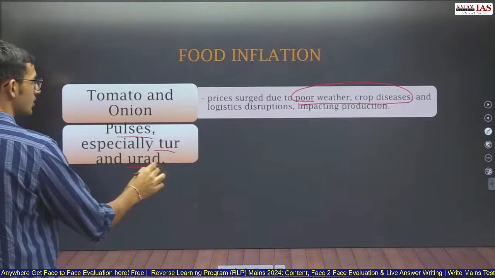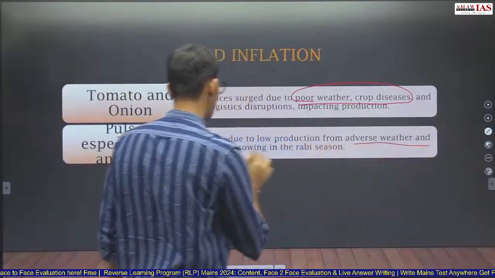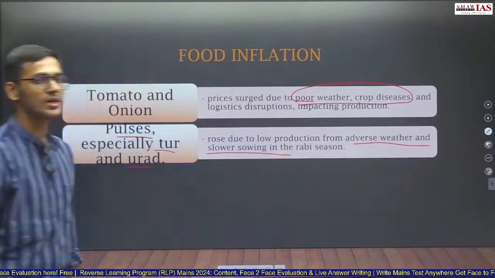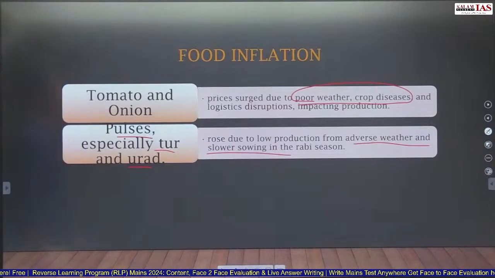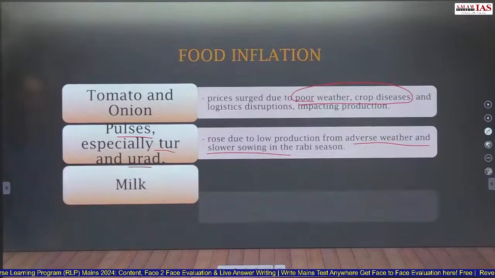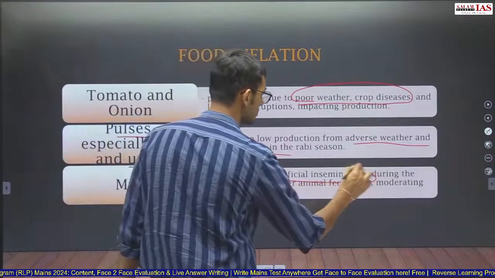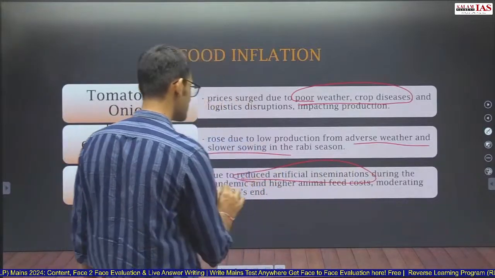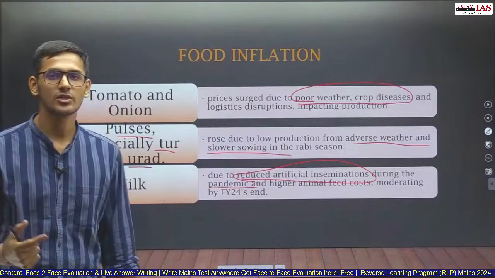Pulses, especially tur and urad, rose due to low production from adverse weather and slower sowing in the Rabi season. In the Rabi season, the sowing was slow because of adverse weather. As a result, the production of pulses, especially tur and urad, was also low. In milk, the production was low due to reduced artificial insemination during the period of the pandemic.